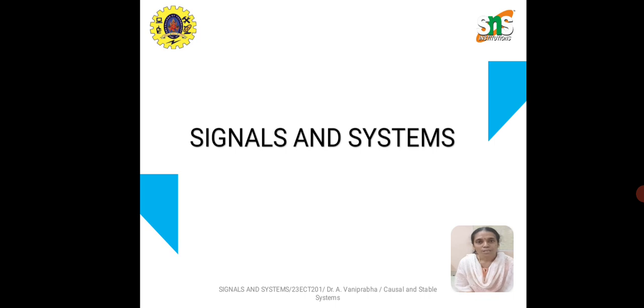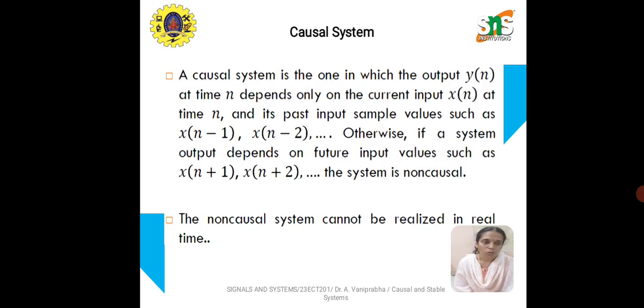Today's lecture series is a continuation of the previous lecture, classification of systems. In the previous lecture, we were discussing the determination of any kind of system as linear or non-linear, or time variant or invariant. Today, in our session, we are going to discuss causality, static and dynamic, memory and memoryless systems.